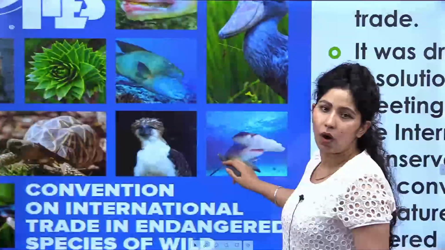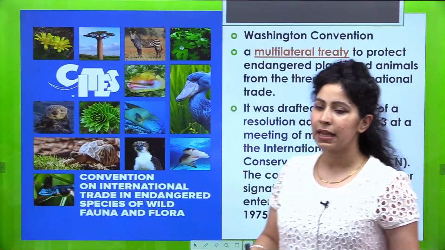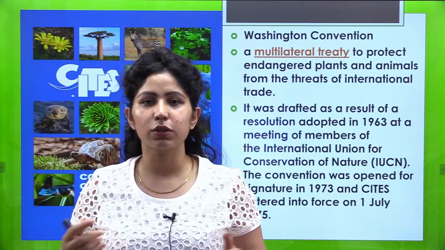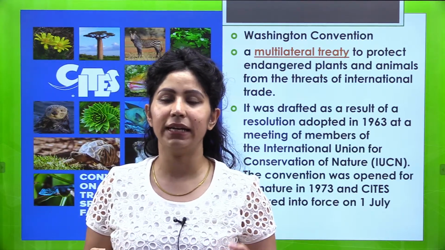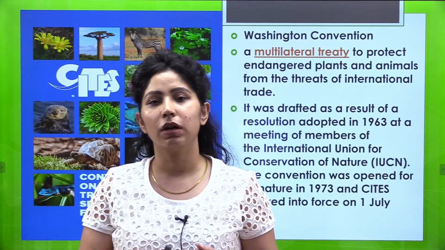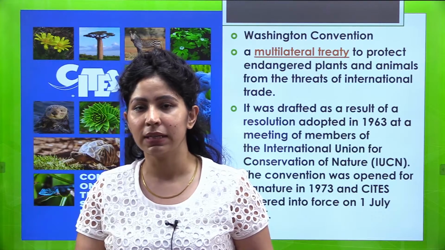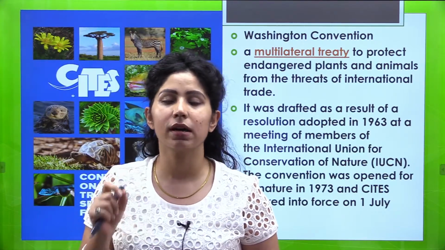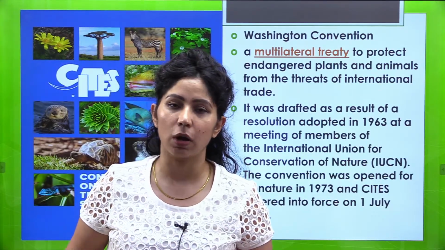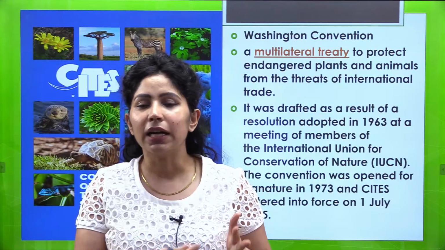So बहुत साल पहले around 1960s में it was recognized कि अगर एक कंट्री से दूसरी कंट्री में ट्रेड होता है वाइल्ड एनिमल्स एंड प्लांट्स का, if trade happens between two countries with regards to wild animals and plants, then it is highly probable that it might cause a problem to their existence where they have been traded from. For example, इंडिया में अगर कोई फ्लावर है जो कि बहुत ज़्यादा तादाद में पाया जाता है,